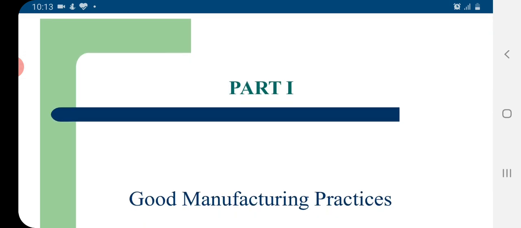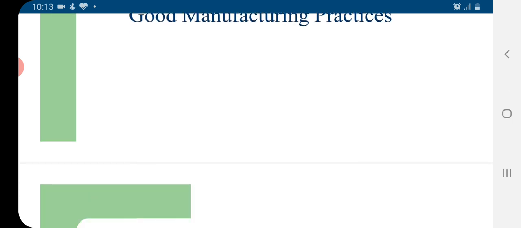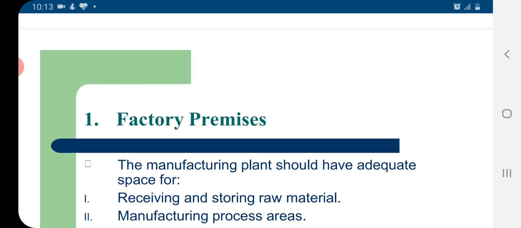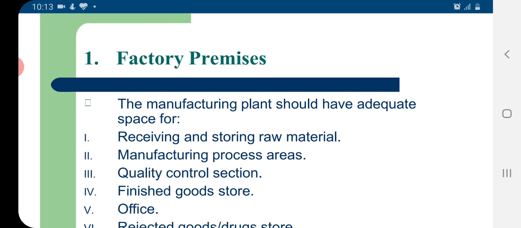Part 1 of Schedule T, Good Manufacturing Practices. This part prescribes the requirements for factory premises, the hygienic conditions, the personnel working over there, the different sections or places in the manufacturing premises, and the conditions required for those areas. The very first requirement is factory premises.